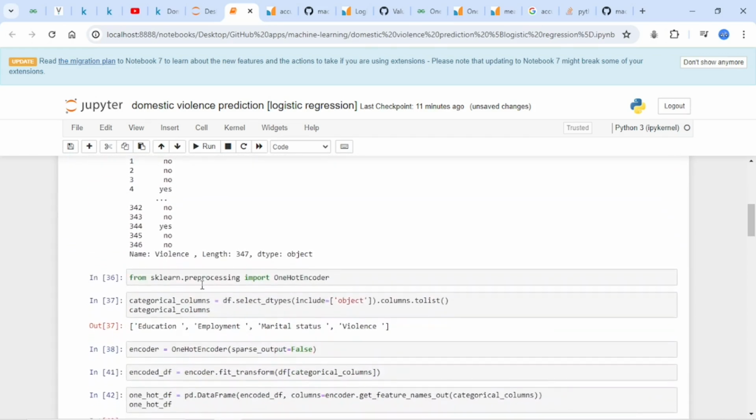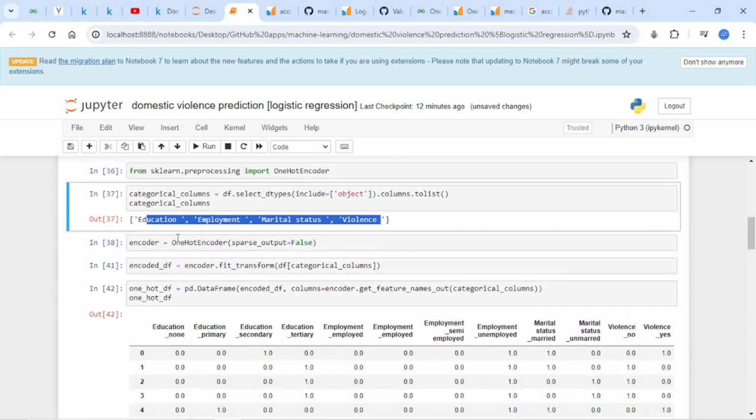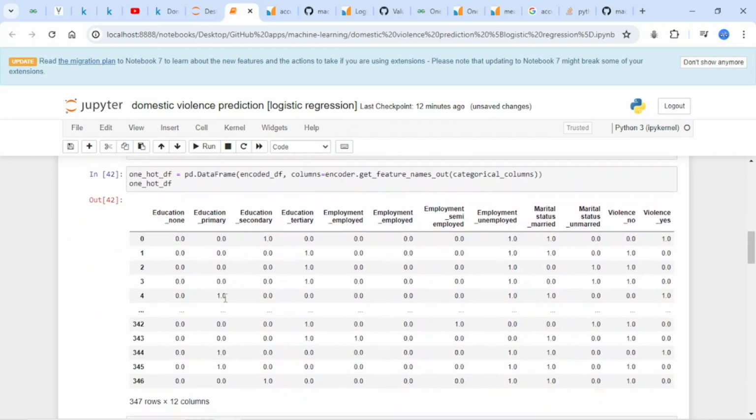I started by importing the one-hot encoder, and then got the categorical values from my data frame. So these are the categorical values. Then I initialized the encoder and used it to transform the categorical values, which I later converted into a data frame, and this is what I got.